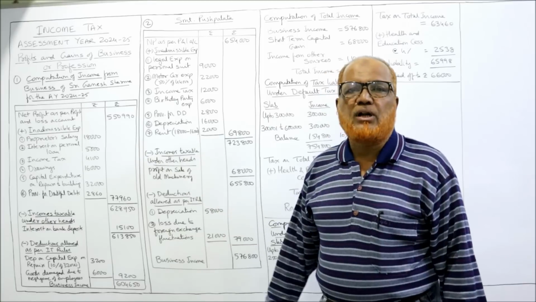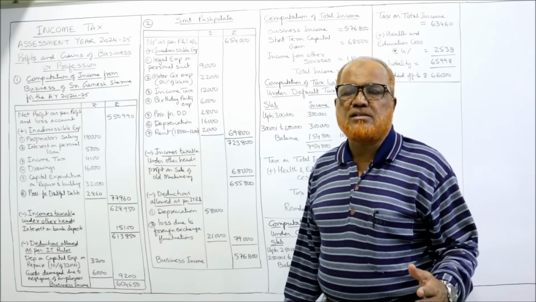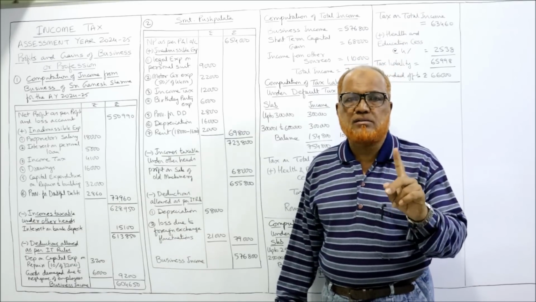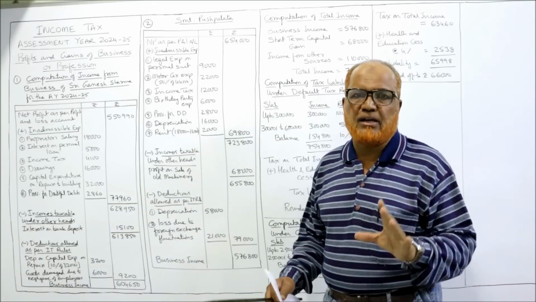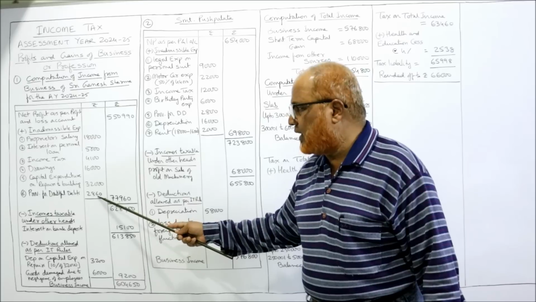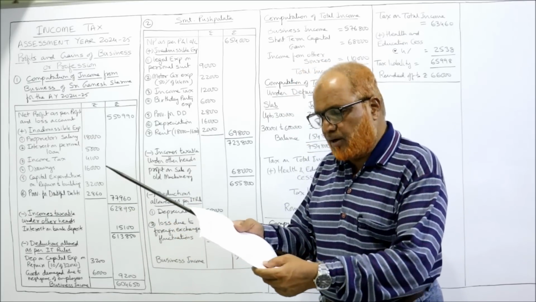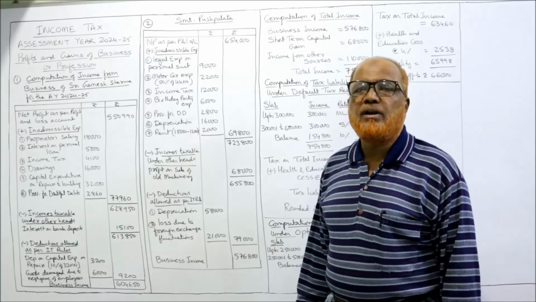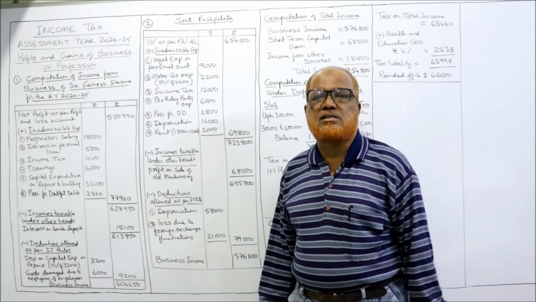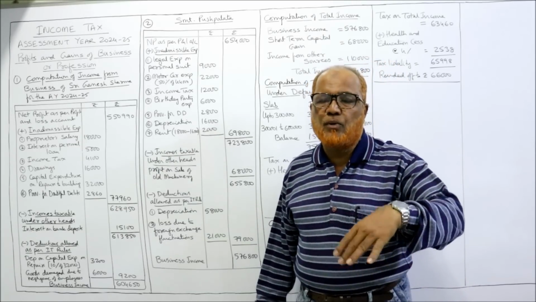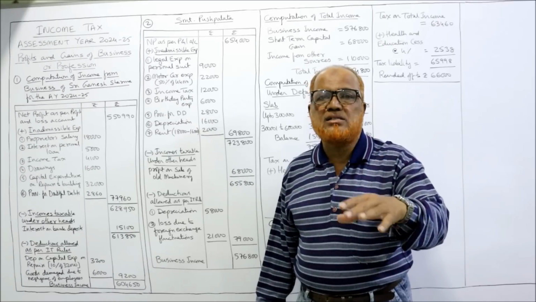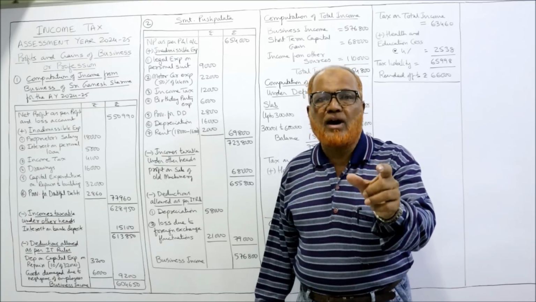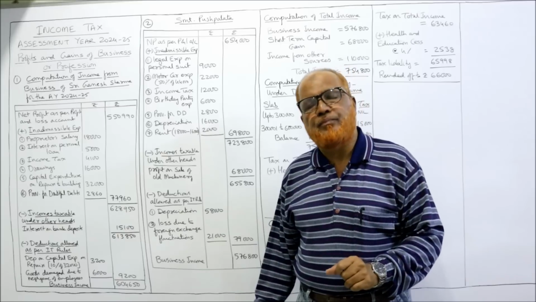Now, provision for doubtful debts. In the previous class, I told you bad debts will be allowed. But provision for doubtful debts is not allowed, specifically stated by the Income Tax Act. The provision for doubtful debts 2008-60, not allowed. Provision for warranties is allowed. Normally, a business will give warranty to the customers, so there is a chance that they have to spend some money on the warranty. So provision for warranty is a business expenditure. It is allowed.